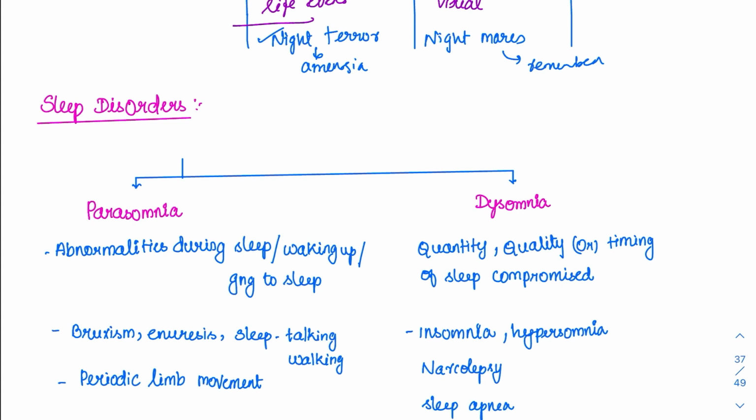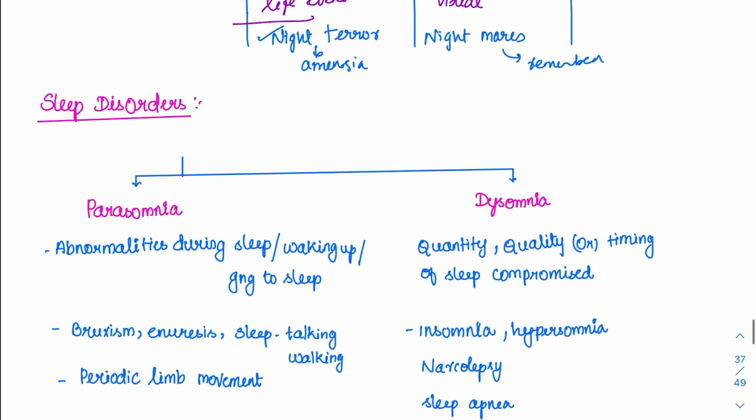What is the most important function of sleep that has been identified? Previously we were thinking it is for the energy rebalance. But right now the most important function of sleep is memory consolidation. Whatever you have studied in the short term has to be put into your long term memory. Short term, you can read it and directly write in the exam and forget. That can be done. But if you want to retain it for a very longer time, you have to have an adequate sleep, because memory consolidation is now the most important function of sleep, and this happens during a good amount of sleep, not broken sleep.